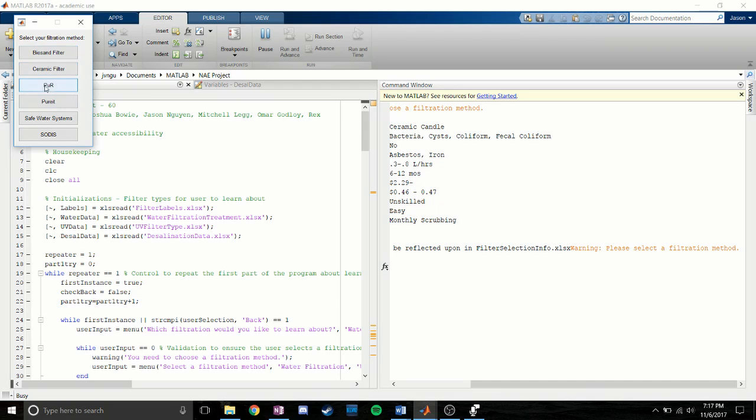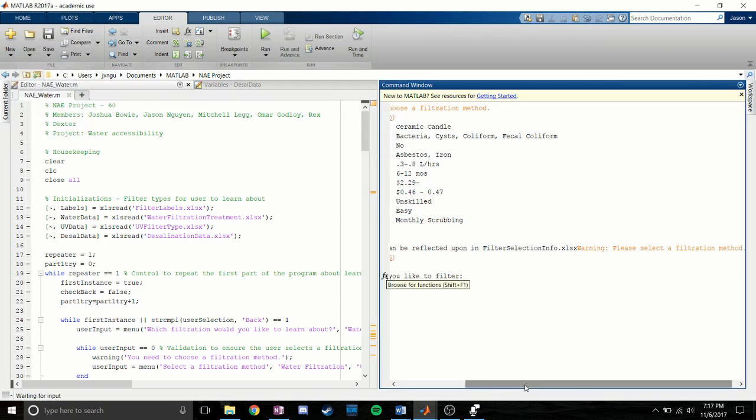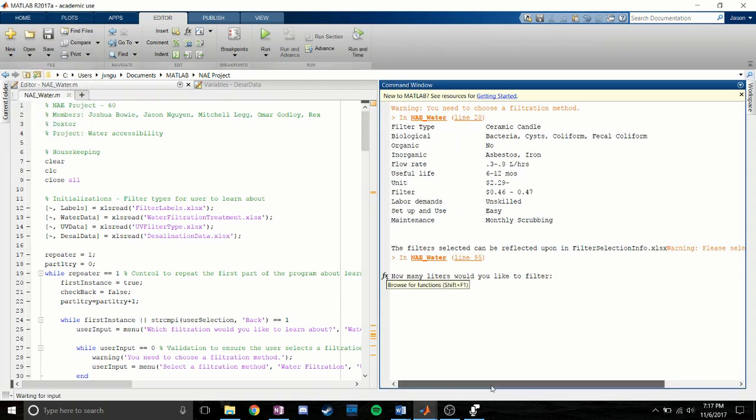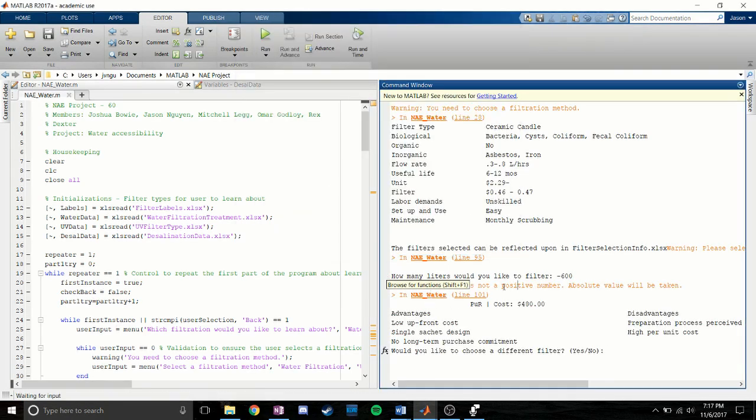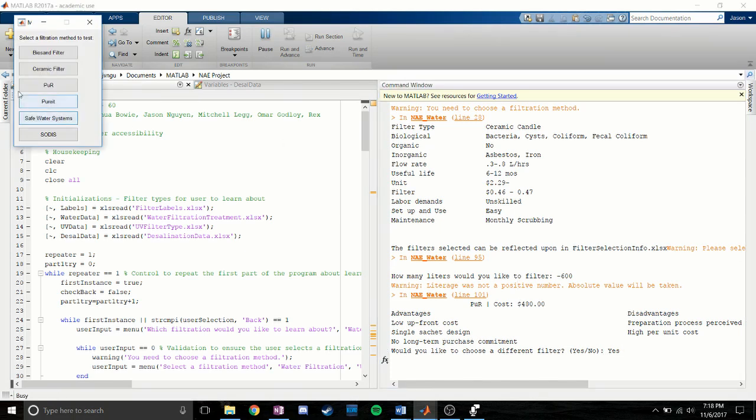If this time we select the Pureit system and type in that we would like to enter negative 600 liters, it will give us a warning showing us that literage was not a positive number, absolute value will be taken, and that the Pureit system has now been calculated for 600 liters, giving us a cost of $480. Its advantages and disadvantages are listed, and if we hit yes this time, it will then ask us